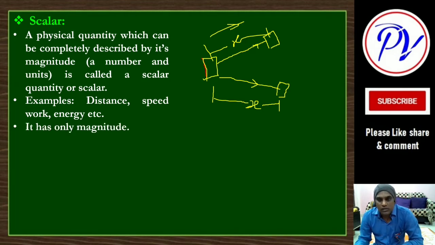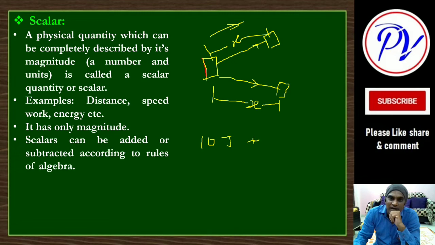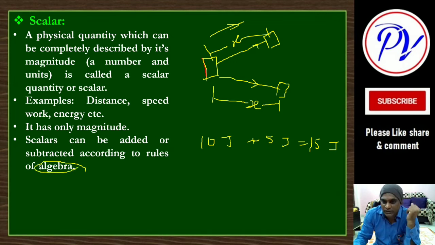Now look, it has only magnitude, and these physical quantities can be added and subtracted according to the rules of algebra. Means what? Work, for example, if you are saying 10 joule, and suppose work done in another process is 5 joule, so directly we can add 10 plus 5 is 15 joule. No other laws are required, simple laws of algebra we can use, and we can simply add and subtract these scalar quantities, okay.